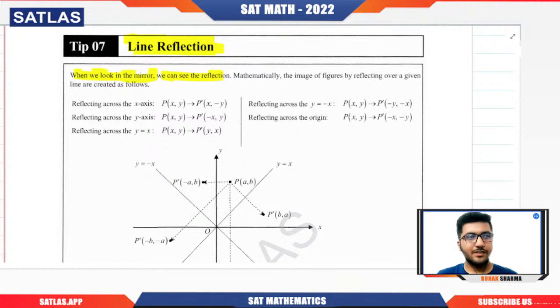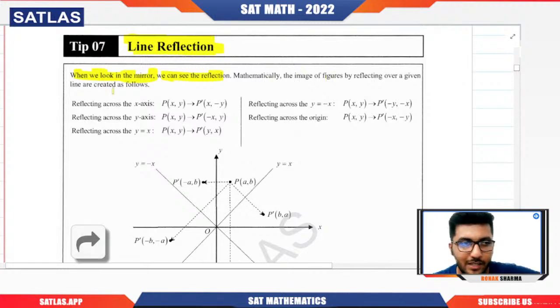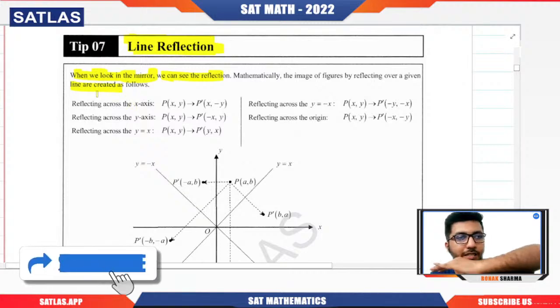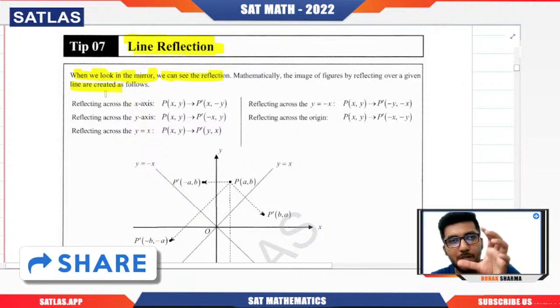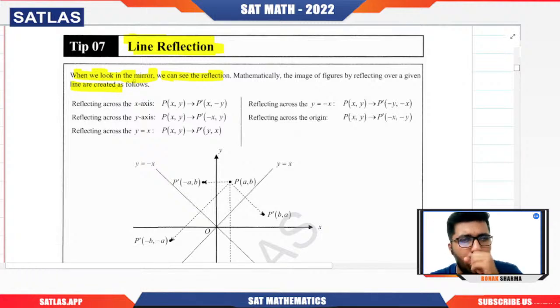Sir, whenever we talk about reflection, the left becomes right and the right becomes left. Right? Like right now I'm teaching you, but if I talk about my right hand, then it seems that it is showing me the left hand. Are you getting my point? So the same thing happens in the mirror also. So mathematically, the image of figures by reflecting over a line is created as follows. If we talk about reflection about the x-axis, you just need to understand what happens to the points that are contained by the graph of the curve or the straight line.